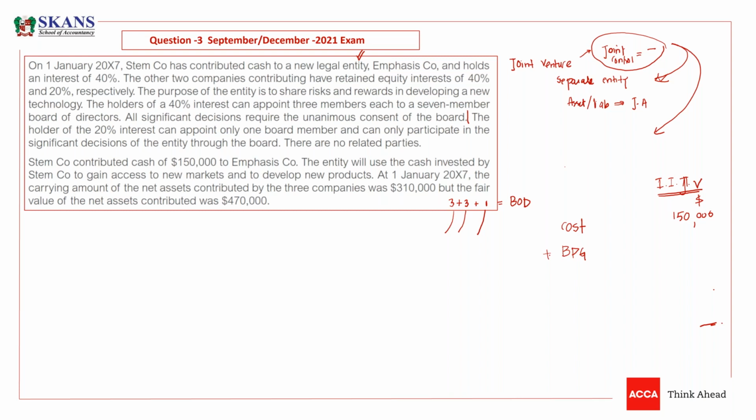The carrying amount of the net assets contributed by the 3 companies was 310, but the fair value of net assets contributed was 470. So what do you think, guys? Do we have any bargain purchase gain? If yes, please give me bargain purchase gain.